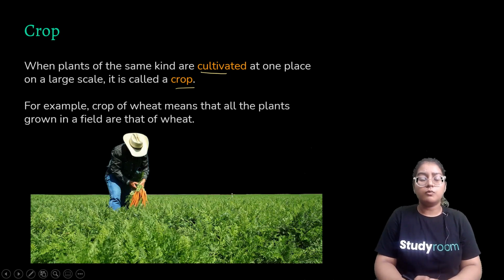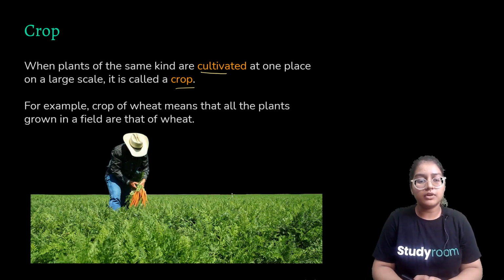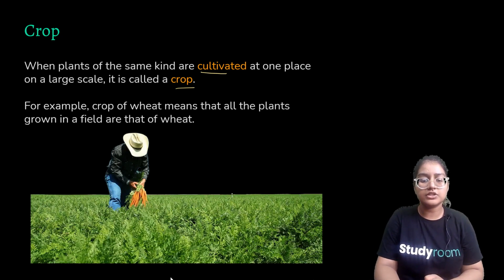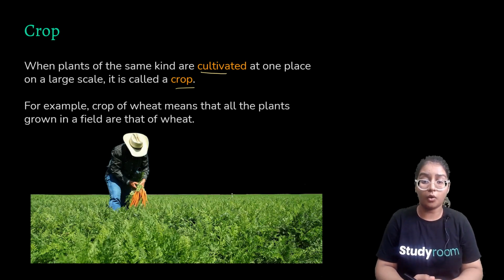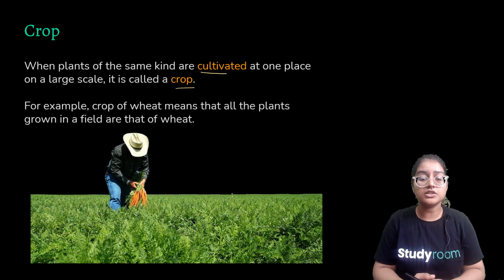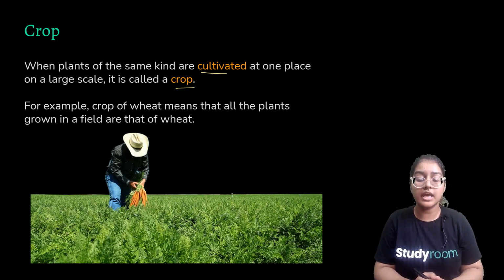Crop. What is crop? So one thing which clicks our mind after reading agriculture is, what is crop? When plants of the same kind are cultivated at one place on a large scale, it is called a crop. So when we grow the same plant, for example wheat, different varieties of wheat grow on the same farm.